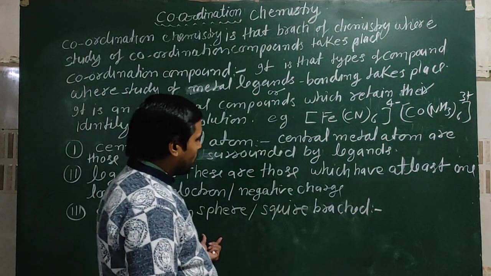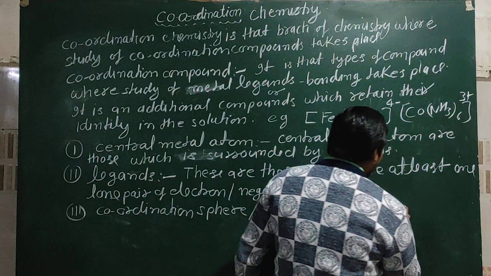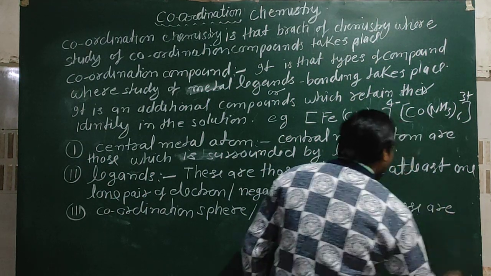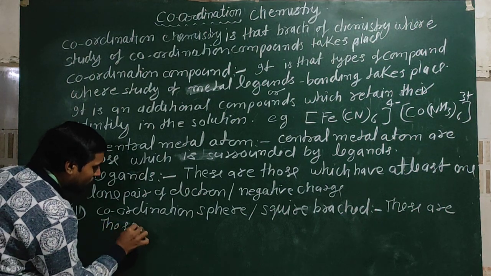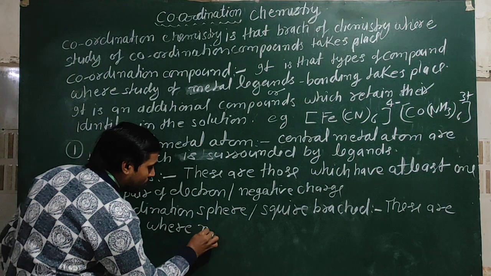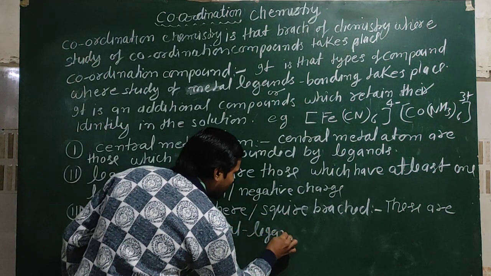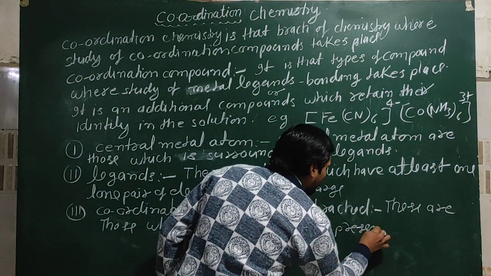Coordination sphere or square bracket is where metal and ligands are present.